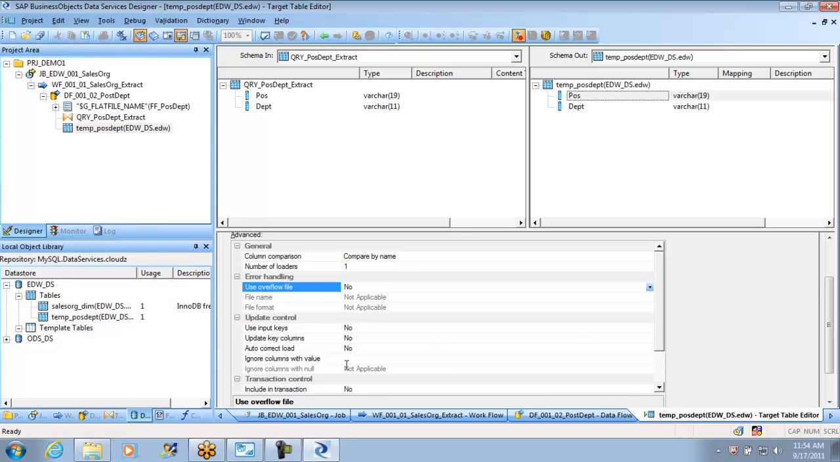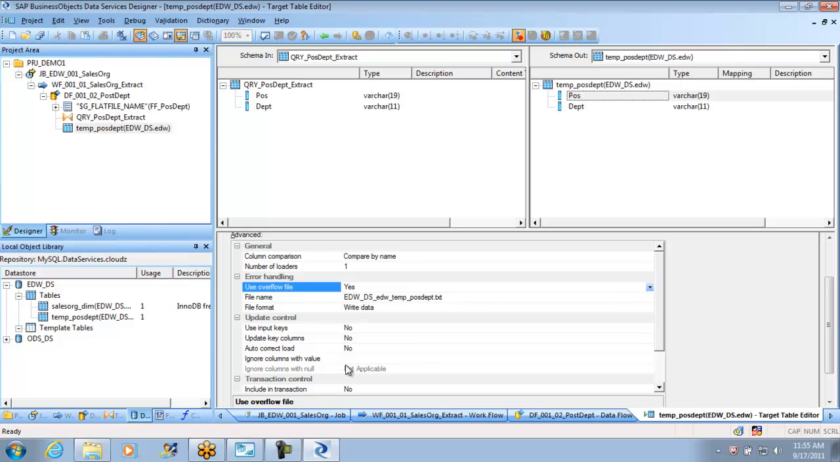Error handling. This is one important thing. I wanted to show you what is meant by error handling. You will always have some errors in the incoming data. The incoming flat file will never be 100% perfect. Surely if there are 10 records, at least 1 or 2 will have a blank space or an extra character. So you want to capture those error records. Then you can use an overflow file here.